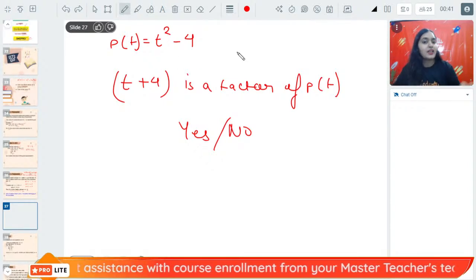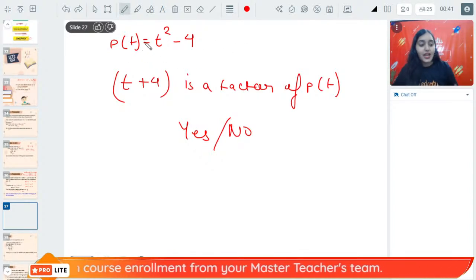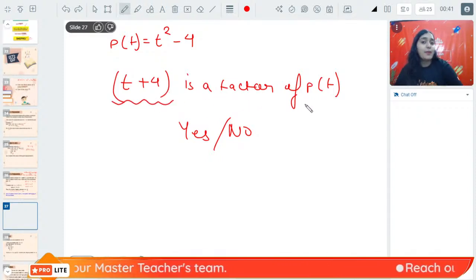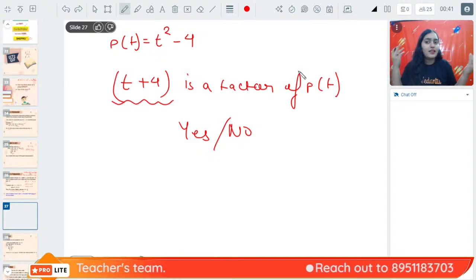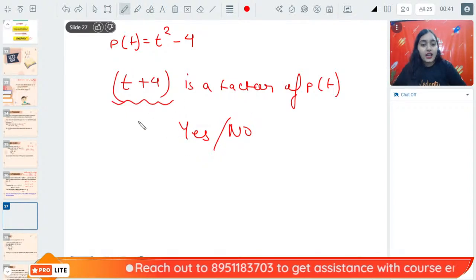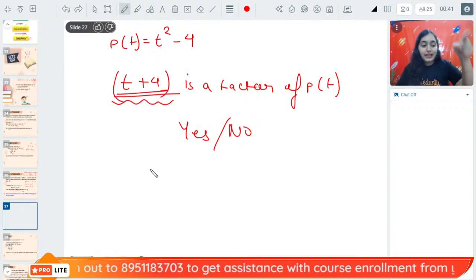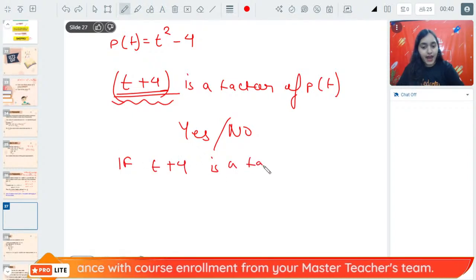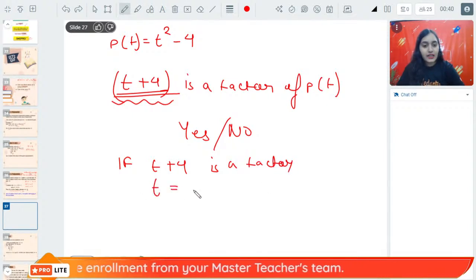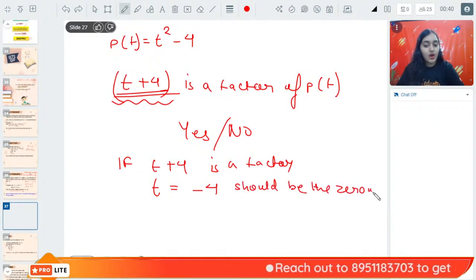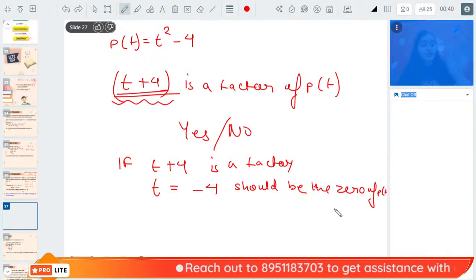Are you understanding my question? I have a polynomial p(t) and I want to know whether t plus 4, which is another polynomial, is a factor of p(t). You'll be like, ma'am, how can we know that? To decide that, you can take t plus 4. If t plus 4 is a factor, then t is equal to minus 4 should be the 0 of p(t).